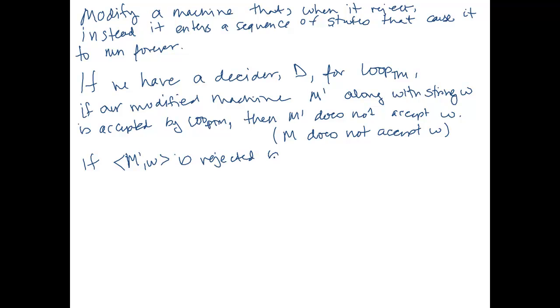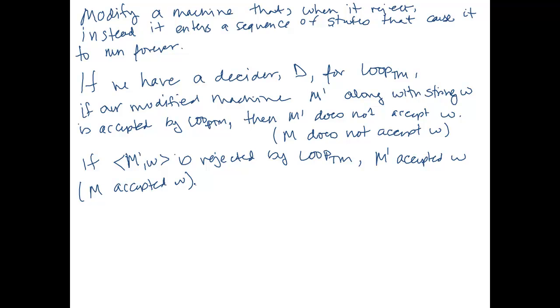And if M prime, W is rejected by LOOPTM, why is this? It's because M prime did not loop forever on W. That means that M prime accepted W, which also gives us that M, our original machine, accepted W. This is because we're only collapsing rejecting and looping forever into one outcome, so we're not affecting what happens when the original machine actually accepts W. M prime is always going to accept W if M accepted W. Hopefully you can see how we can use this decider, D for LOOPTM, to decide ATM.